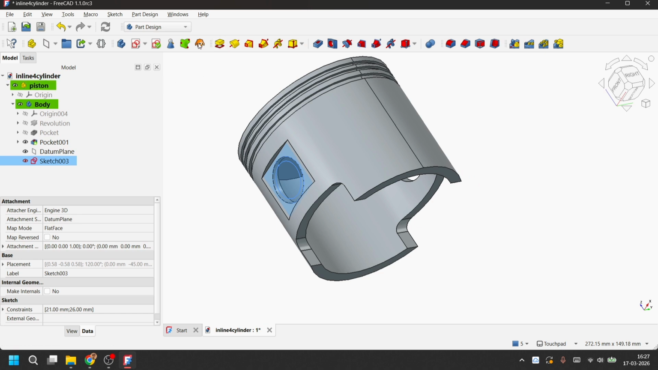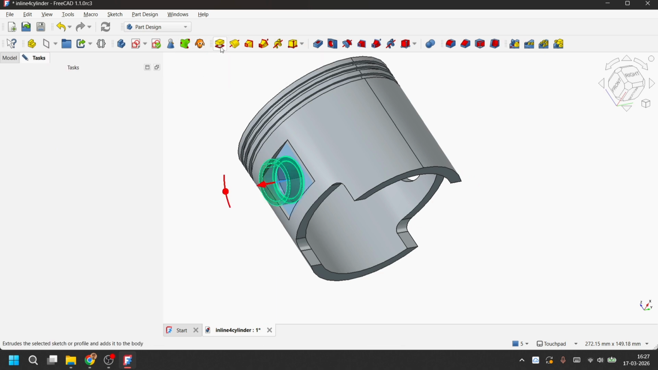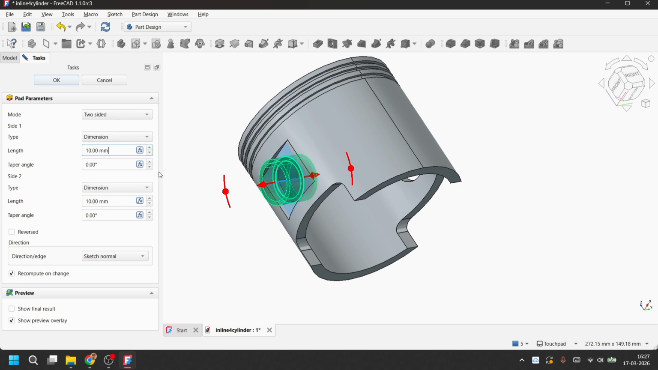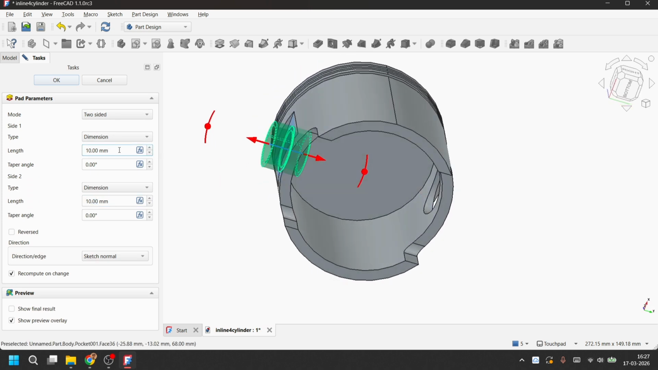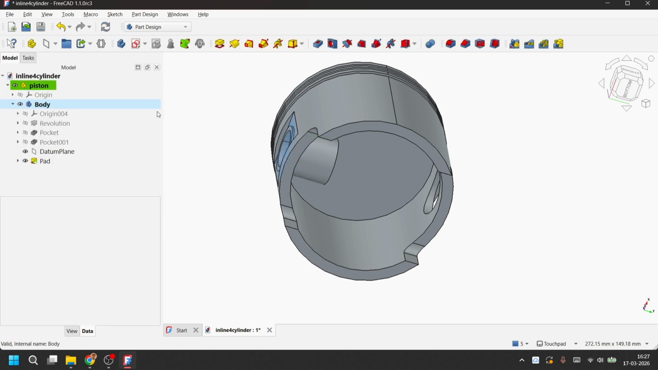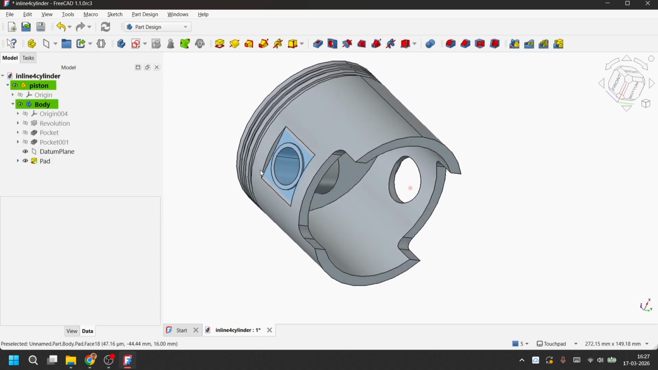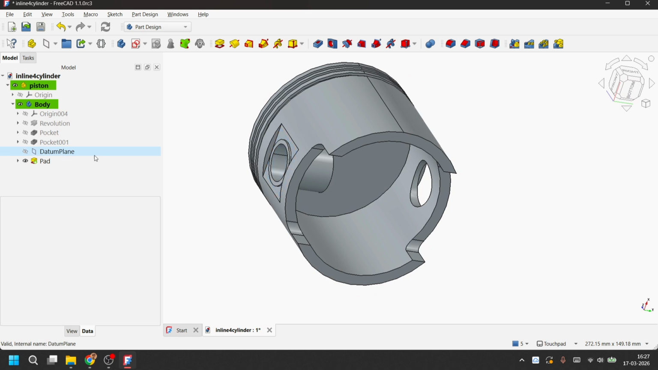So close that. Next, we will use the pad feature. Let's put that two-sided. On one side, we will have 26 millimeters, and on the other side, we will have 1 millimeter, and this side, we have 26 millimeters. Okay. As you can see, this kind of structure is formed. So we can temporarily hide this plane. We don't need to show that.